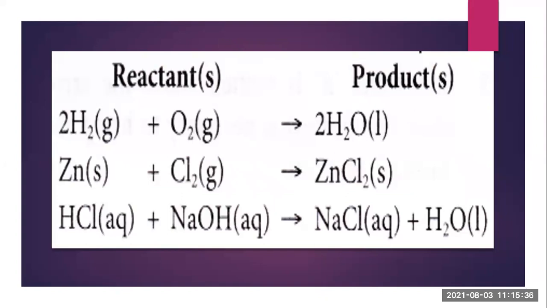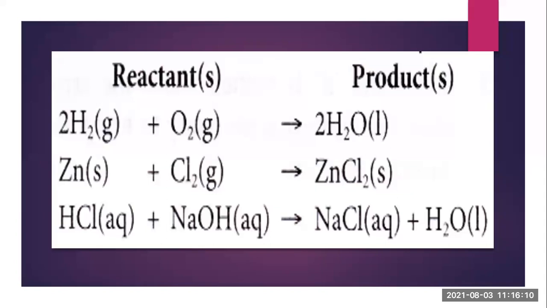Hydrogen is already 2 in number, and now with 2 in front of it, 2 twos are 4. Whatever number is in front of the element and whatever number is the subscript of that element, just multiply them. That is 2 twos are 4. So now the number of hydrogen is 4. The rule is that the number of each element in the reactants and the products should be equal on both sides.